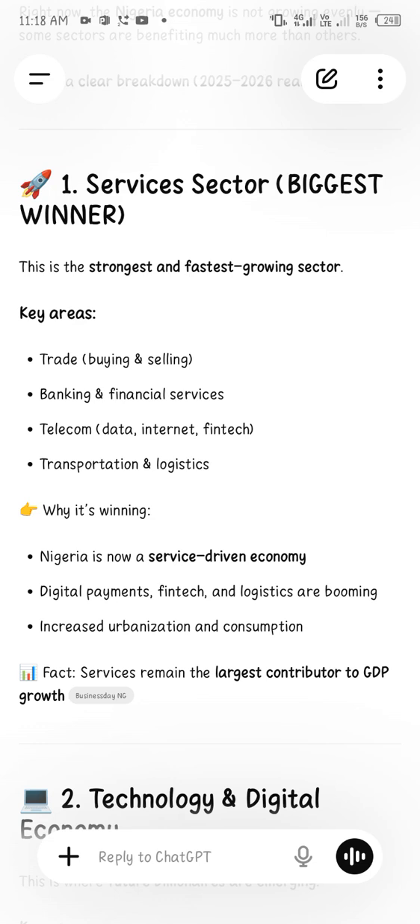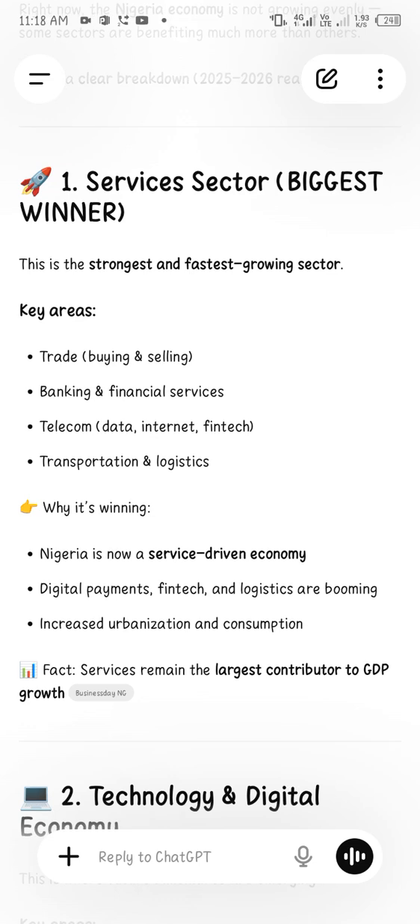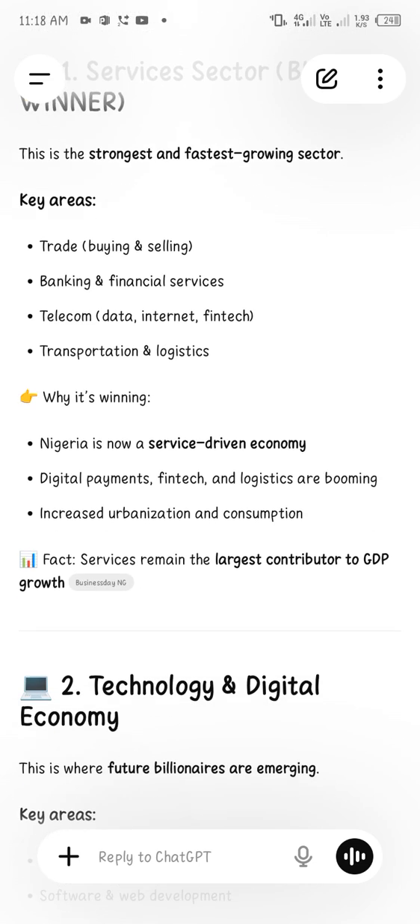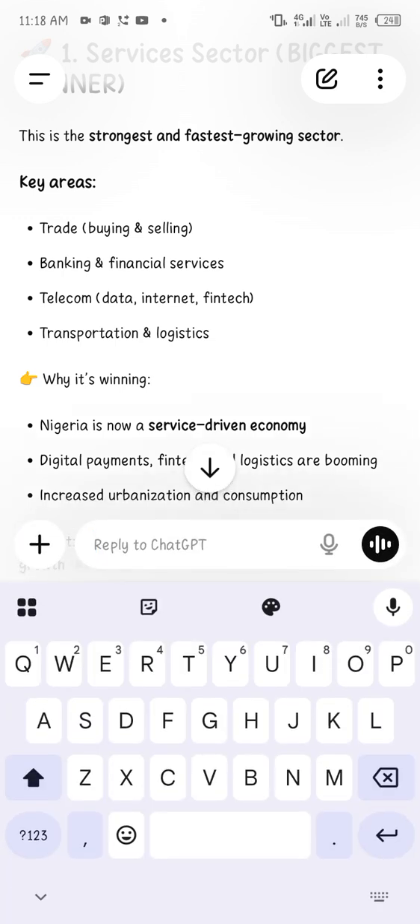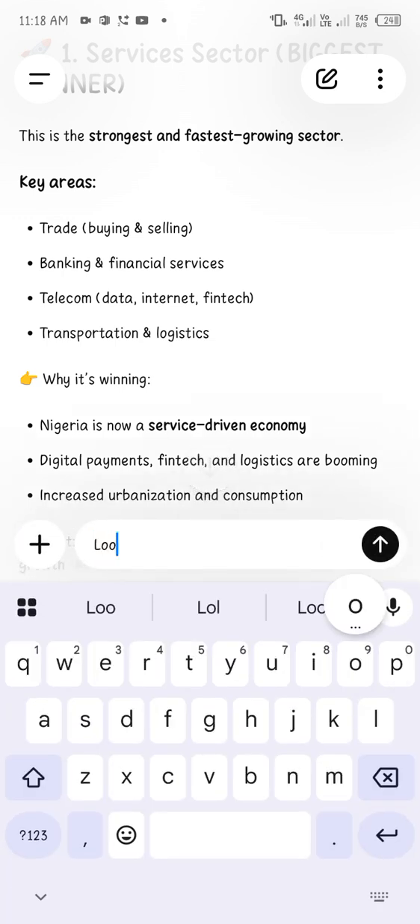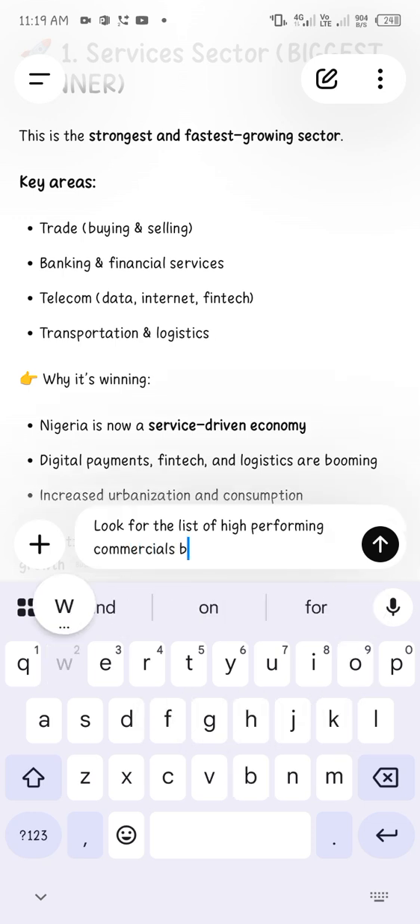Now, since we already know that the banking and financial services sector is currently benefiting from the Nigeria economy, the next thing we just have to do is look for the list of high performing commercial banks.